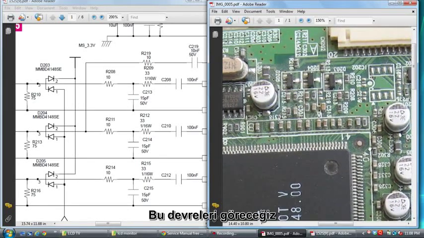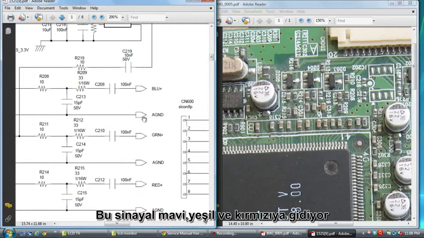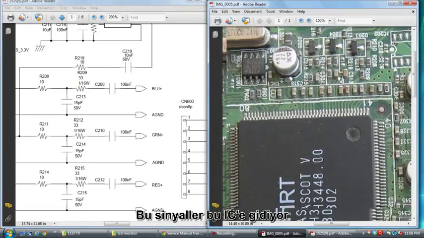You will see this in any electronic motherboard, a computer hardware motherboard or laptop motherboard, the same way. This signal comes to R208 and 210, 212. This signal goes to blue, green, red, and then goes to this IC.